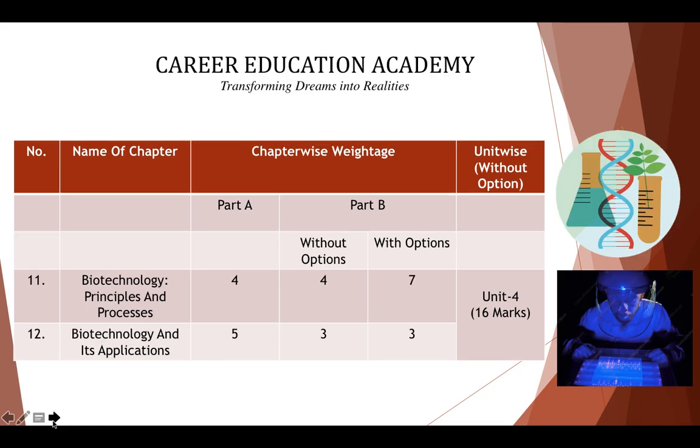Similarly, for biotechnology we have 2 chapters. One is biotechnology principles and processes, and the other is biotechnology and its applications. So here in part A, we have 4 from the 11th chapter and 5 from the 12th chapter, so a total of 9 marks. So 9 MCQs will be there from this unit, and the rest of the marks will be from part B, that is 4 marks from the 11th and 3 marks from the 12th chapter. As you know, the 12th chapter is a very small chapter, so less will come in theory from it, but MCQs are more. So the total comes to again 16 marks from two chapters only.